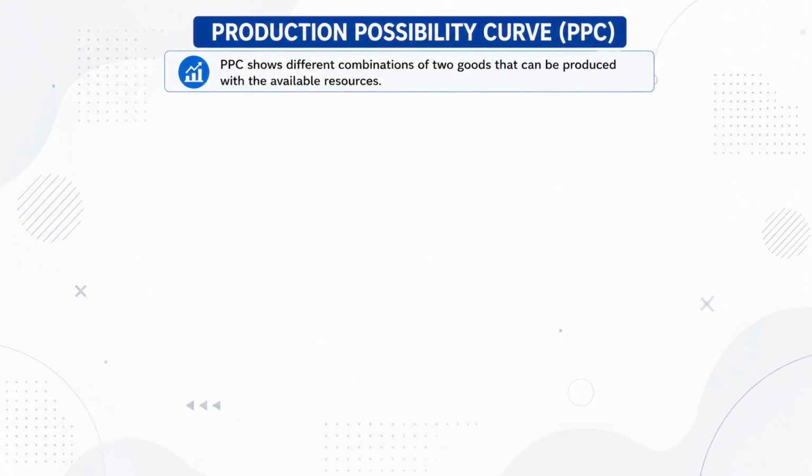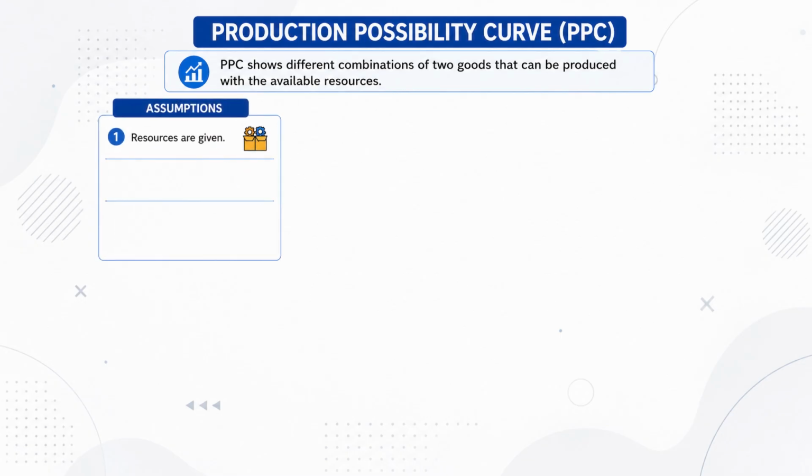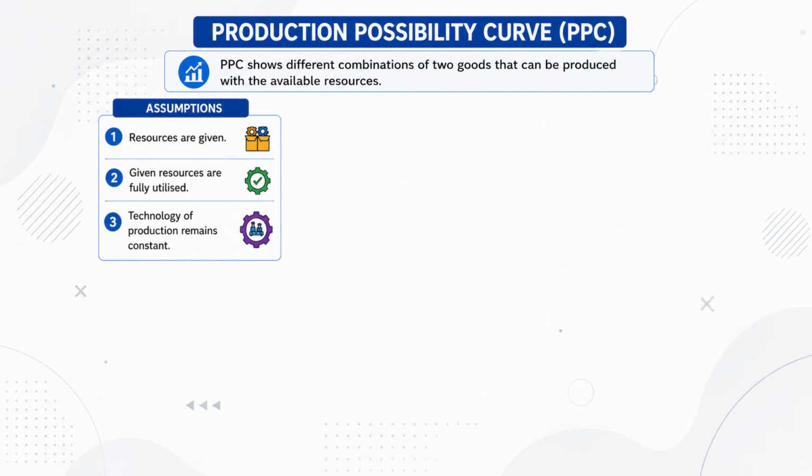A production possibility curve, or PPC, shows different combinations of two goods that can be produced with the available resources. It is based on three assumptions. First, the resources are given. Second, the available resources are fully utilized. Third, the technology of production remains constant.